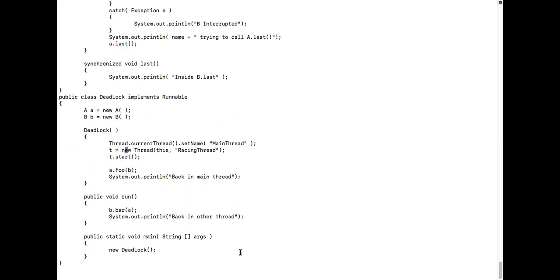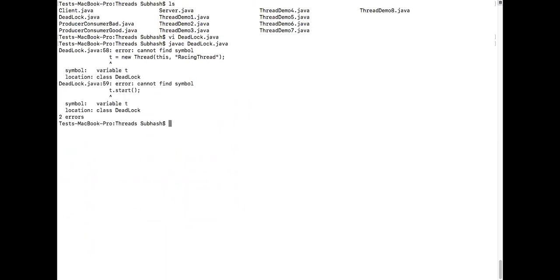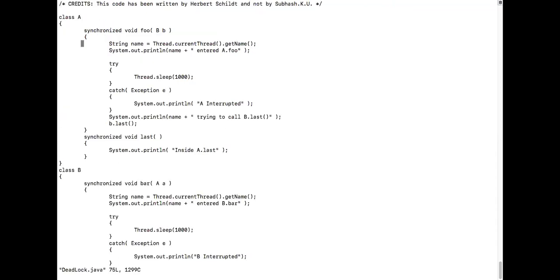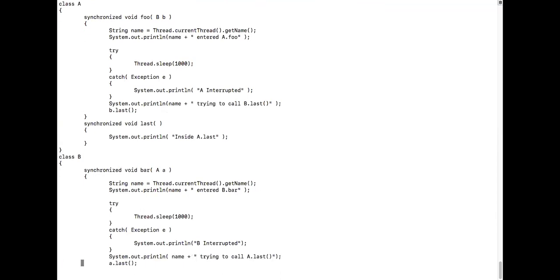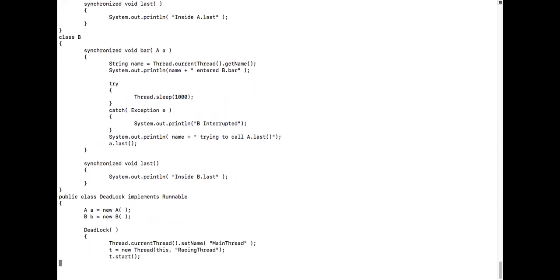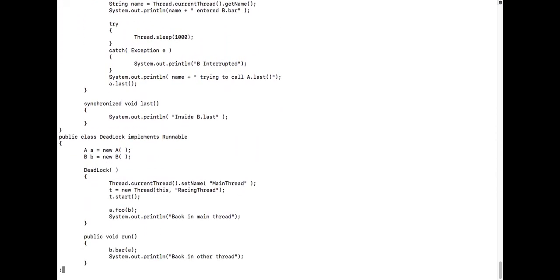Okay, guys, shall we see the output, so that we get an idea which is locked where? So let us see the output. Somewhere I made some mistake while editing: cannot find symbol t dot start, variable t, class Deadlock. Oh, Deadlock.java. Where is that t? Line number 59. There is no t inside that. Yes, we have to define Thread t.